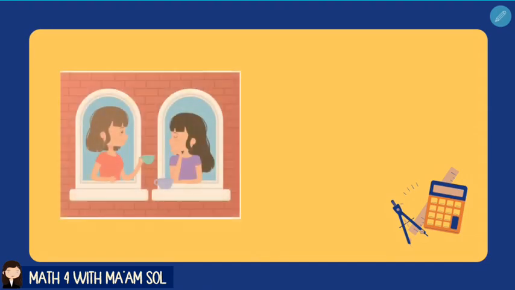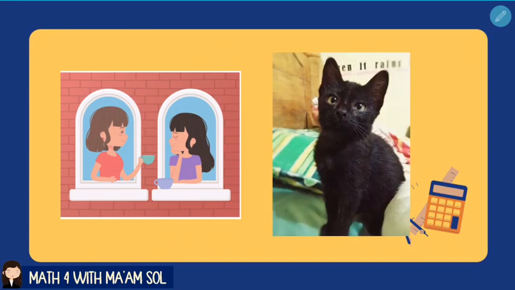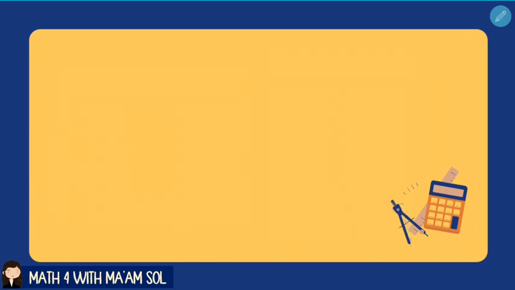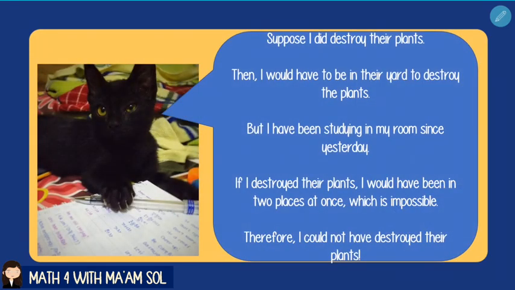Suppose my neighbors accuse one of my cats, Ario, of destroying their plants. Now Ario has to defend himself, and this is how he does it. He says, suppose I did destroy their plants. Then I would have to be in their yard to destroy the plants. But I have been studying in my room since yesterday. If I destroy their plants, I would have been in two places at once, which is impossible. Therefore, I couldn't have destroyed their plants. He makes sense, doesn't he?